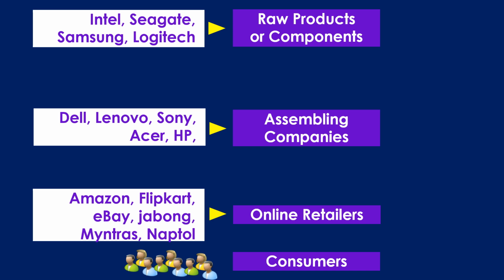And if we see the entire network here, a lot of business organizations manufacture individual components and sell them to assemblers. After preparing the final items, that is finished goods, they are sold to online retailers. Online retailers in turn sell the items to consumers. And here all these companies are doing what is known as B2B, that is business to business. So that is the reason why a lot of money is involved in this particular model.